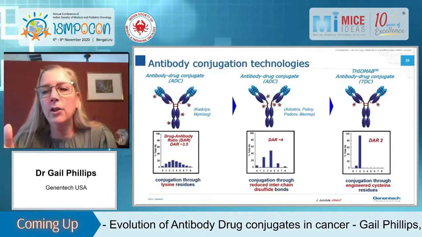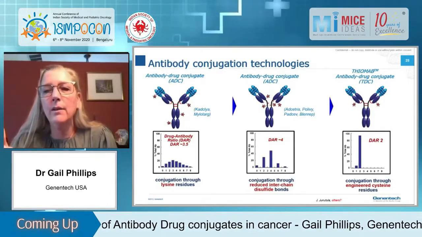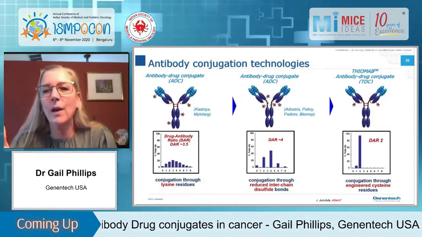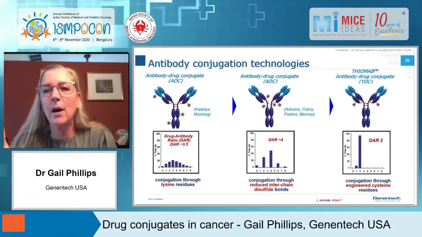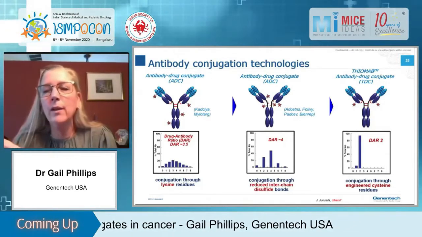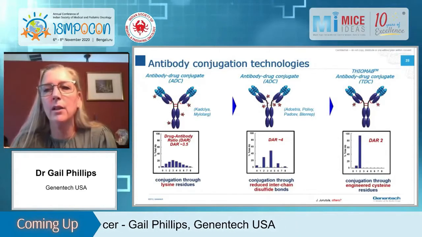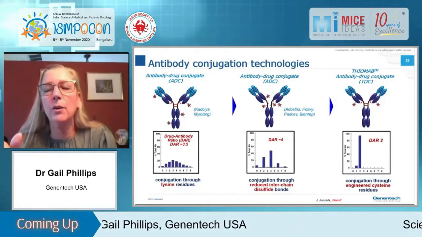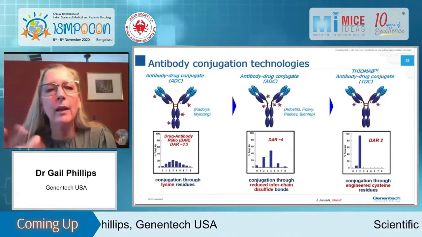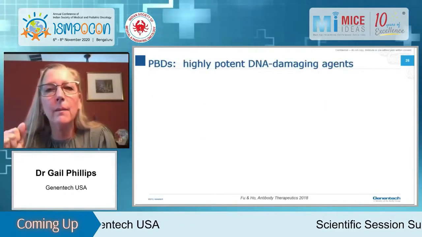And what antibody engineering has allowed us to do in recent years is to actually engineer into antibodies specific cysteine residues so that you can get precisely, this shows a DAR of 2, or if you engineer in two sites for conjugation, you can get precisely a DAR of 4. So this has really changed the way that we think about conjugating so that we can get away from this heterogeneous mix of DAR.